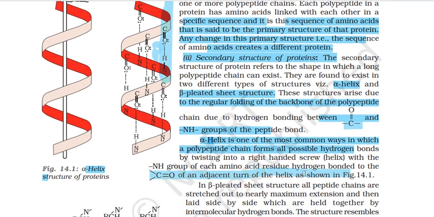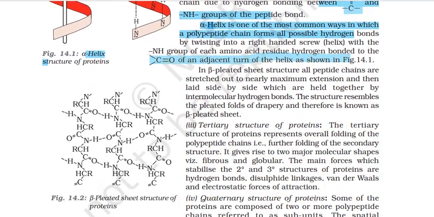Now the second one is the beta pleated sheet. What is happening in this? This is a beta pleated sheet, diagrammatically you can also see. In this structure, all peptide chains are stretched out to nearly maximum extension and then laid side by side, held together by intermolecular hydrogen bonds. The structure resembles the pleated folds of drapery and therefore is known as beta pleated sheet. Pleated saris, those drapes that you pleat, this gives a similar appearance. I don't know if you can actually make out whether it is like that or not.